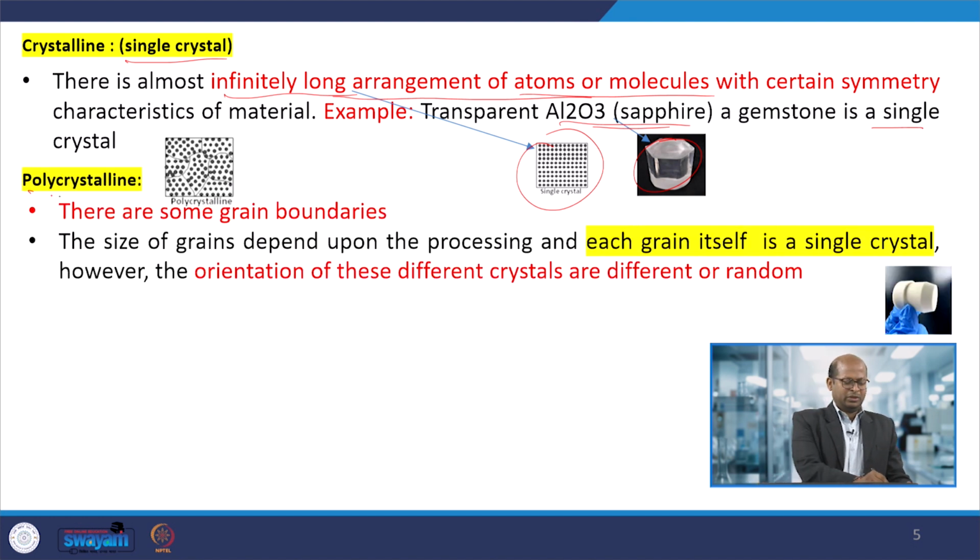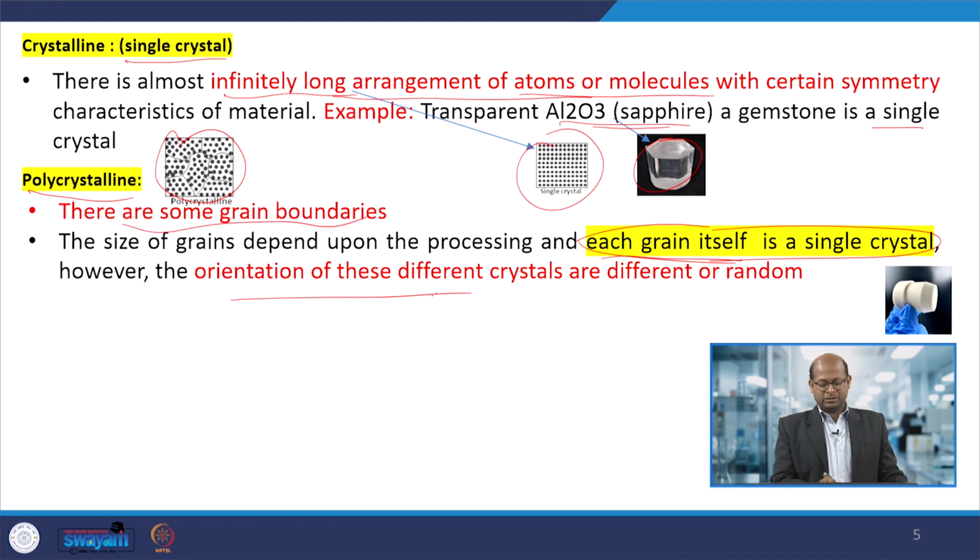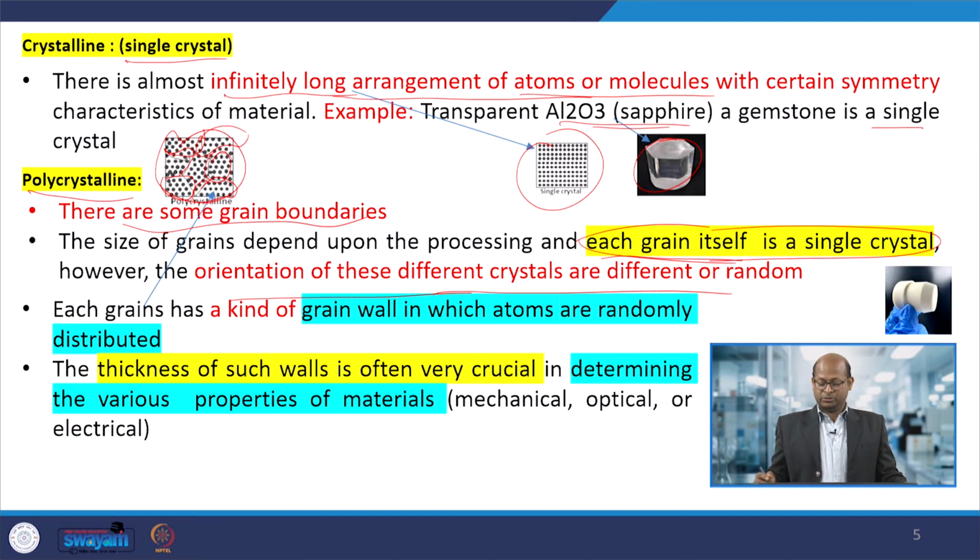So, next is the polycrystalline. Here, a number of different crystals are present, so there are some grain boundaries. Each crystal's orientation is different, so they are not all arranged in a regular way. There are also crystal boundaries present in these types of materials. Here is one example, and you can see this is also alumina.